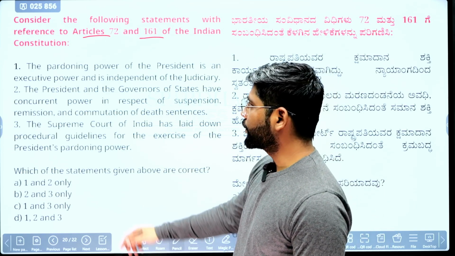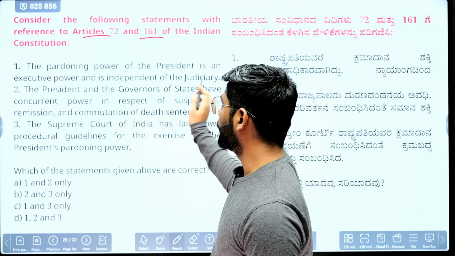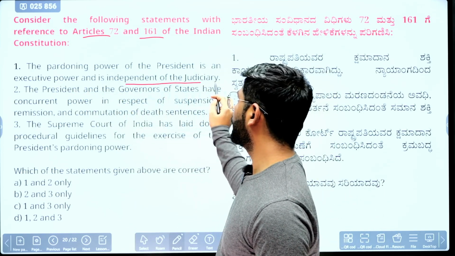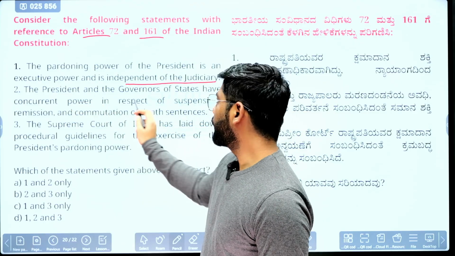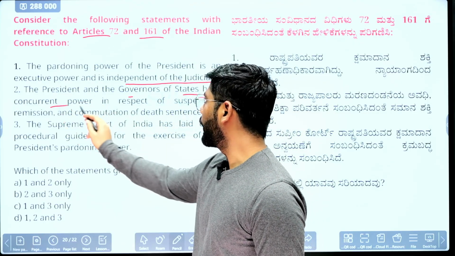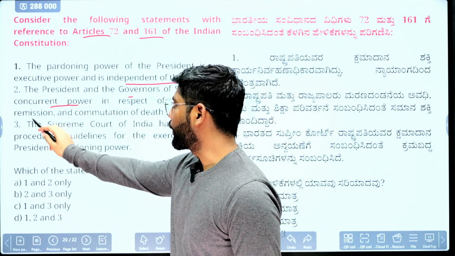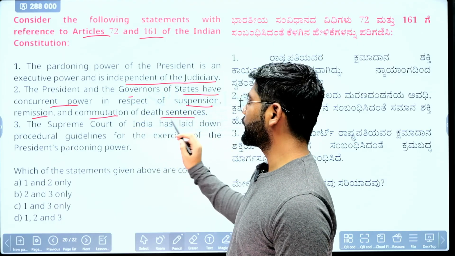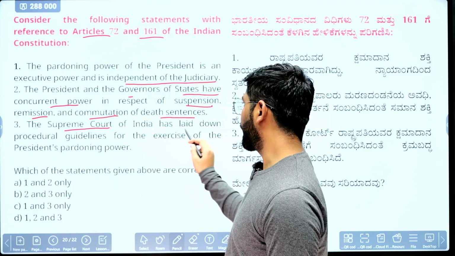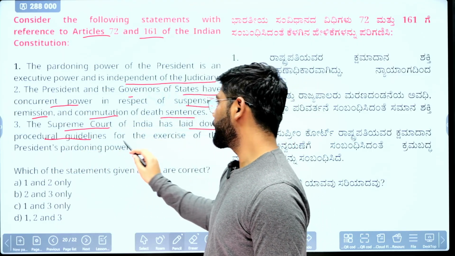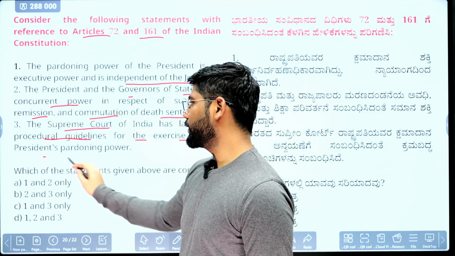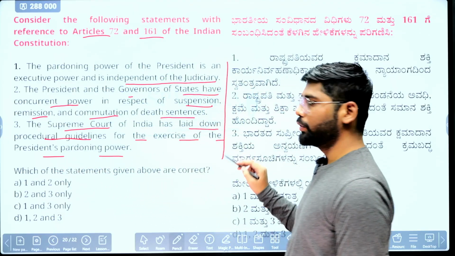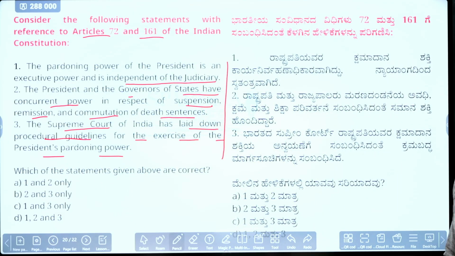governor. First statement says that the pardoning power of the president is an executive power and it is independent of judiciary. The president and governor of the state have concurrent power in respect of suspension, remission, commutation of death sentence. Last, the Supreme Court of India has laid down procedural guidelines for the exercise of the president's pardoning power. Okay, let me know which one is correct here.